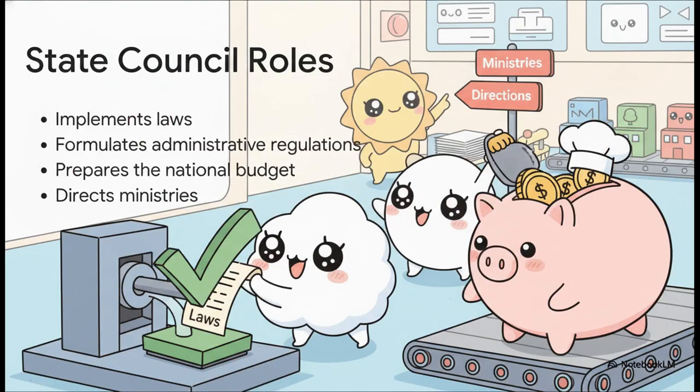So alongside the Premier, the Council is packed with vice premiers, state councilors, ministers, the Auditor General, and the Secretary General. But the crucial takeaway is this. While the NPC holds the power to make the laws, the State Council is strictly responsible for implementing them. They formulate administrative regulations, prepare the national budget that the NPC later approves, direct the various ministries, and manage the day-to-day economic, social, and foreign affairs of the nation, all under strict constitutional provision.